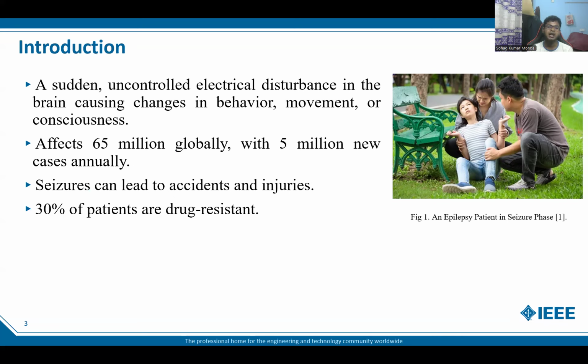It can lead to accidents and injuries, and 30% of the patients are drug resistant. In figure one on the right side, we can see that one person is in an epileptic seizure stage, and this person has lost control over his body. So it's definitely very dangerous.